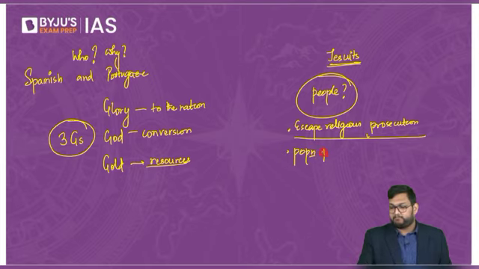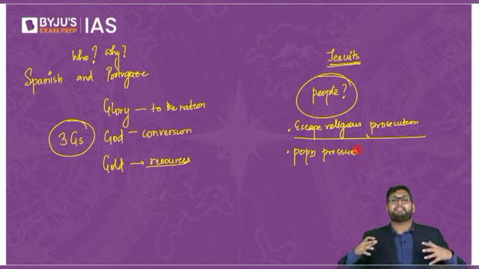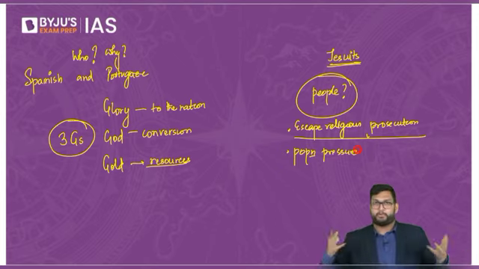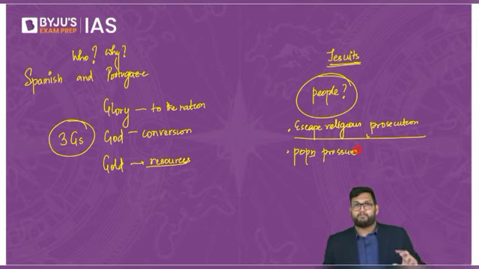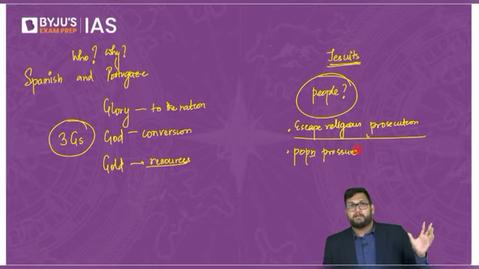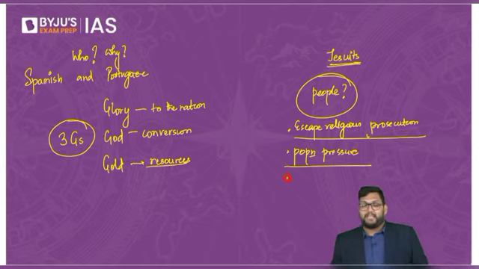Second is population pressure. There was a major boost in the population of Europe because of birth rates going up, death rate going down.